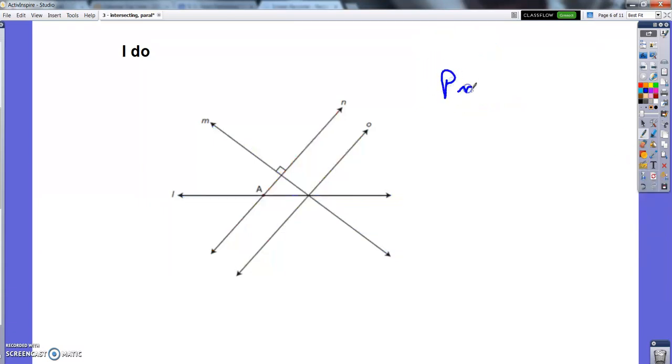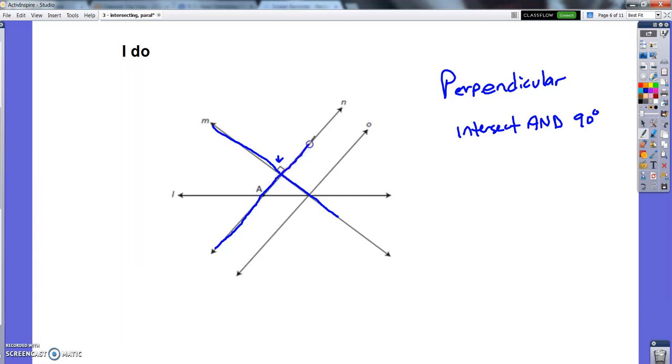Perpendicular means perp. I'll write it out. Perpendicular means they intersect and make 90-degree angles or right angles. These are hard to see. Oh, no, I see one right there. Look, they even labeled it for me. There's a right angle right there, which means this one is perpendicular with this one. And then they make a right angle there, and there, and there, and there. So those are intersecting. They intersect here, and they're perpendicular.